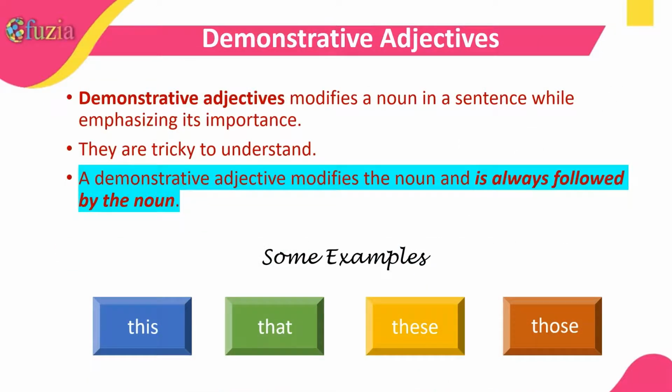Now, we'll talk about demonstrative adjectives. Demonstrative adjectives modify a noun in a sentence while emphasizing its importance. They're tricky to understand. A demonstrative adjective modifies the noun and is always followed by the noun. Like this, that, these, and those.